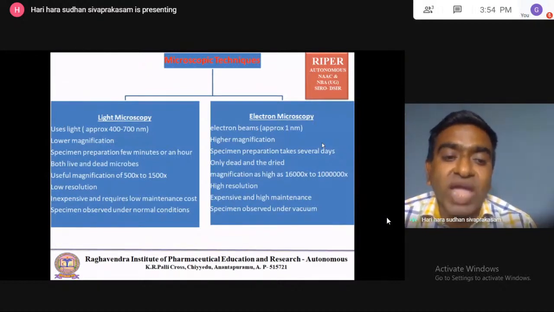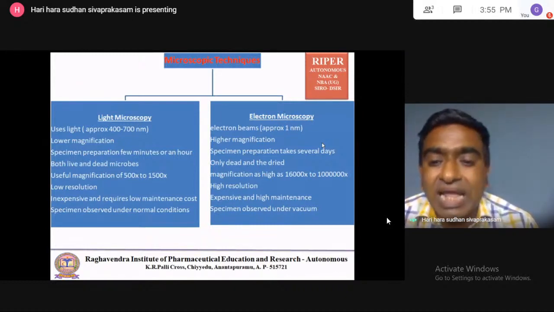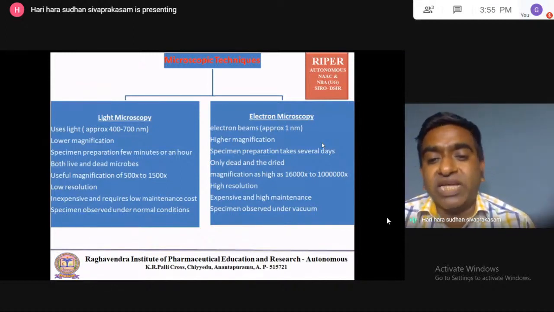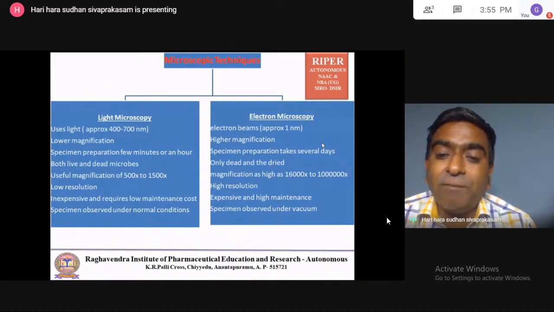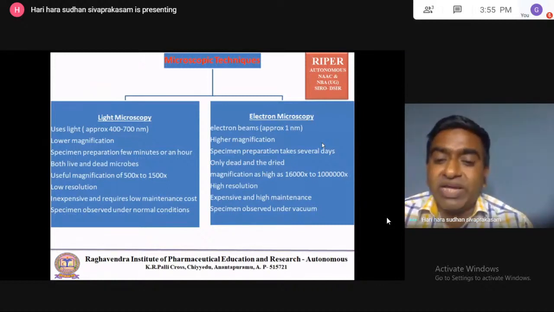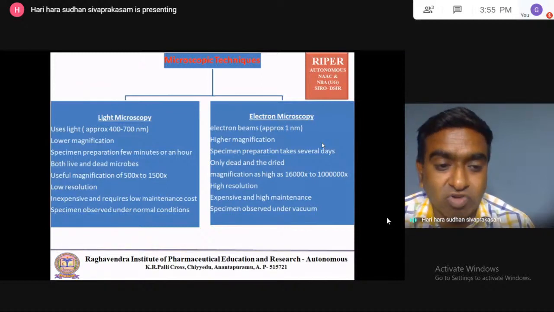Why? Because the wavelength of light is higher than that of the electron beam. High wavelength means lesser energy; smaller wavelength means more energy. Since electron beams have more energy and are used in electron microscopy, we can get high magnification, up to 10 lakh times. Higher magnification can be produced by using electron microscopy.